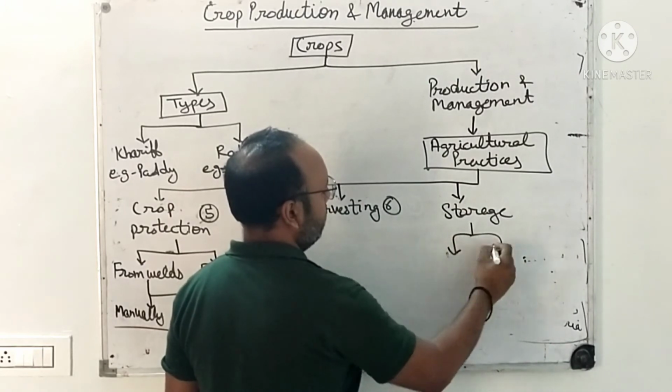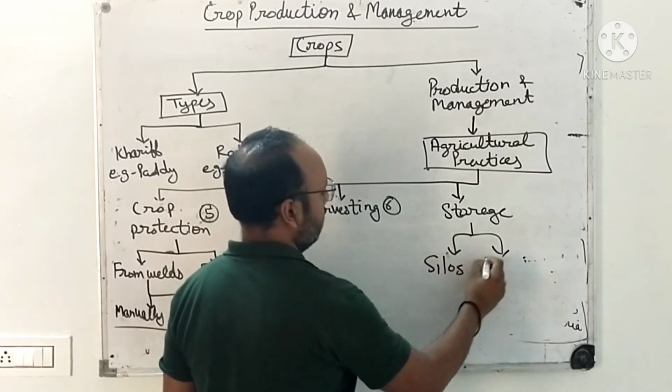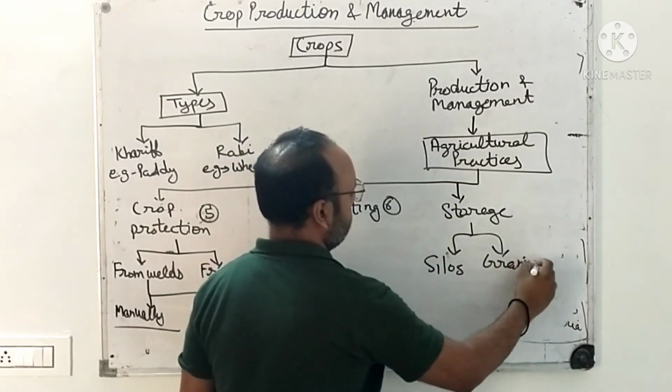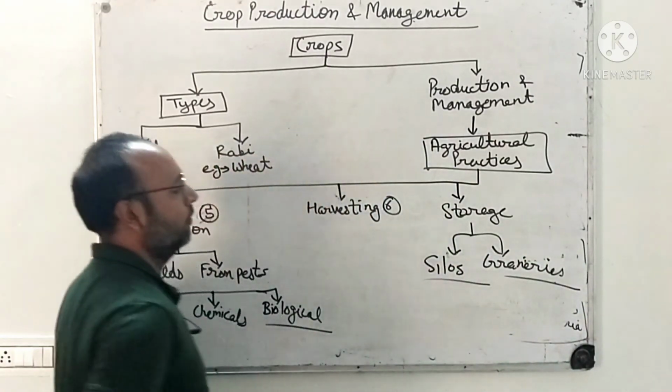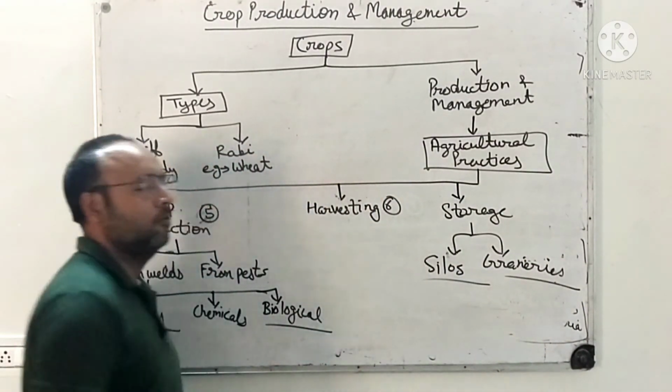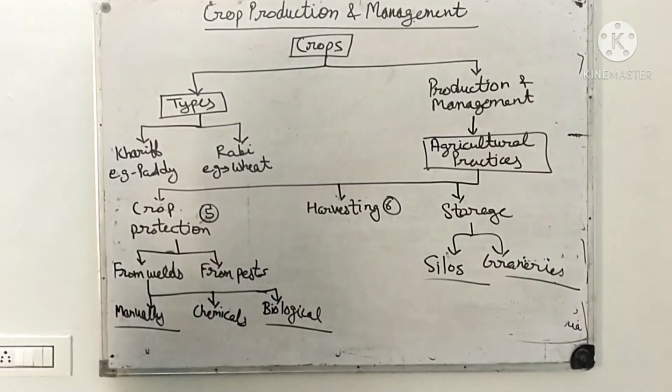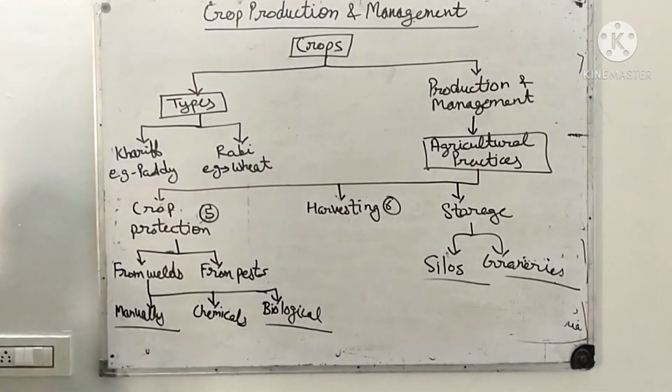In storage, we study two things: one is silos and granaries, and apart from these some natural methods are also used, like dry neem leaves can be used. Clear? So this is storage.